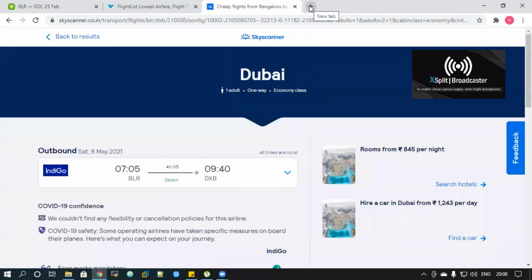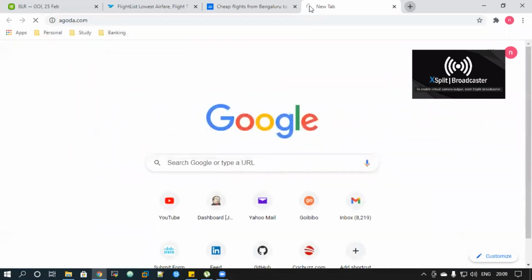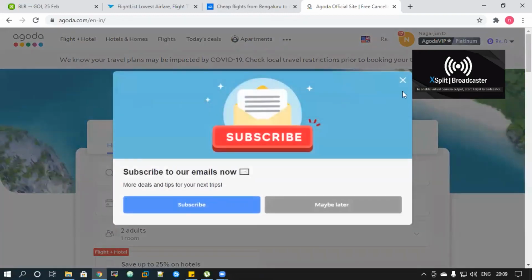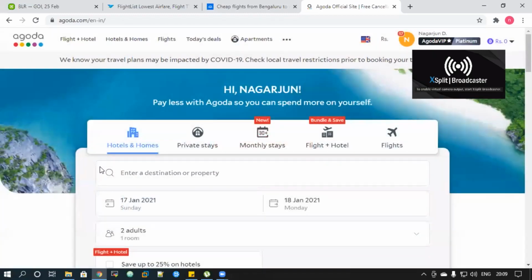So a lot of people ask me, you want to book hotels, which website do you prefer to book? So this is only my recommendation. This is not like you have to go here and book, but I would recommend Agoda. I think you would have already heard about Agoda. Agoda is a fantastic website. So if you search for a hotel here and book with other websites on Google or any particular website that you have in mind, you can compare those prices with these prices, and you would find that Agoda will have one of the cheapest prices.